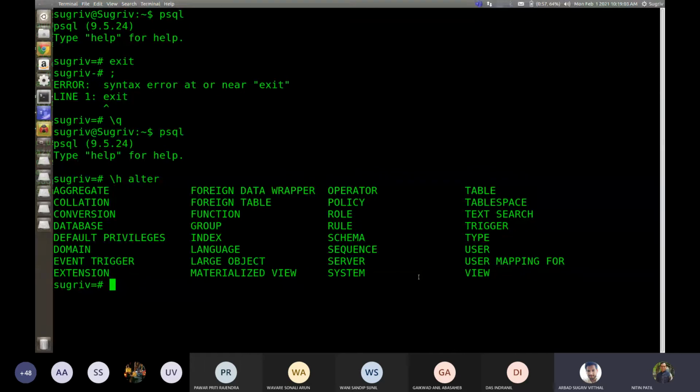Yeah, so what I'm saying is, when you write create, there are multiple objects that can be created. Whenever we are talking about alter, there are multiple objects that can be altered. Correct. So considering all these aspects, a set of commands was added. For example, if I hit /h and press tab, then /x and tab, then alter, tab, tab.